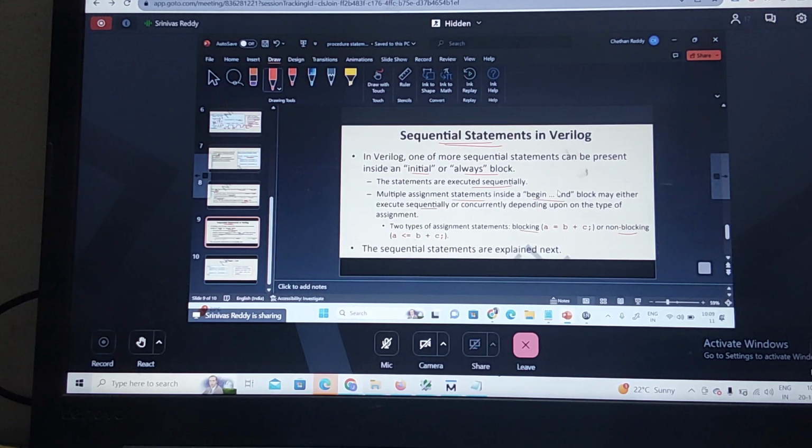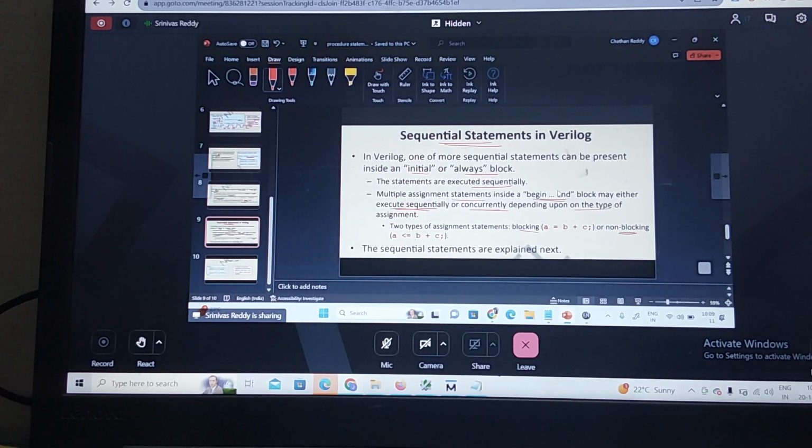Begin and end. Concurrent statements are what we call non-blocking statements. Did you understand this? For multiple assignment statements, we group them with begin and end. Inside the begin and end in your procedural assignment statement, the block may execute sequentially, or it may execute concurrently, which means parallel execution, depending upon the type of assignment you are writing.